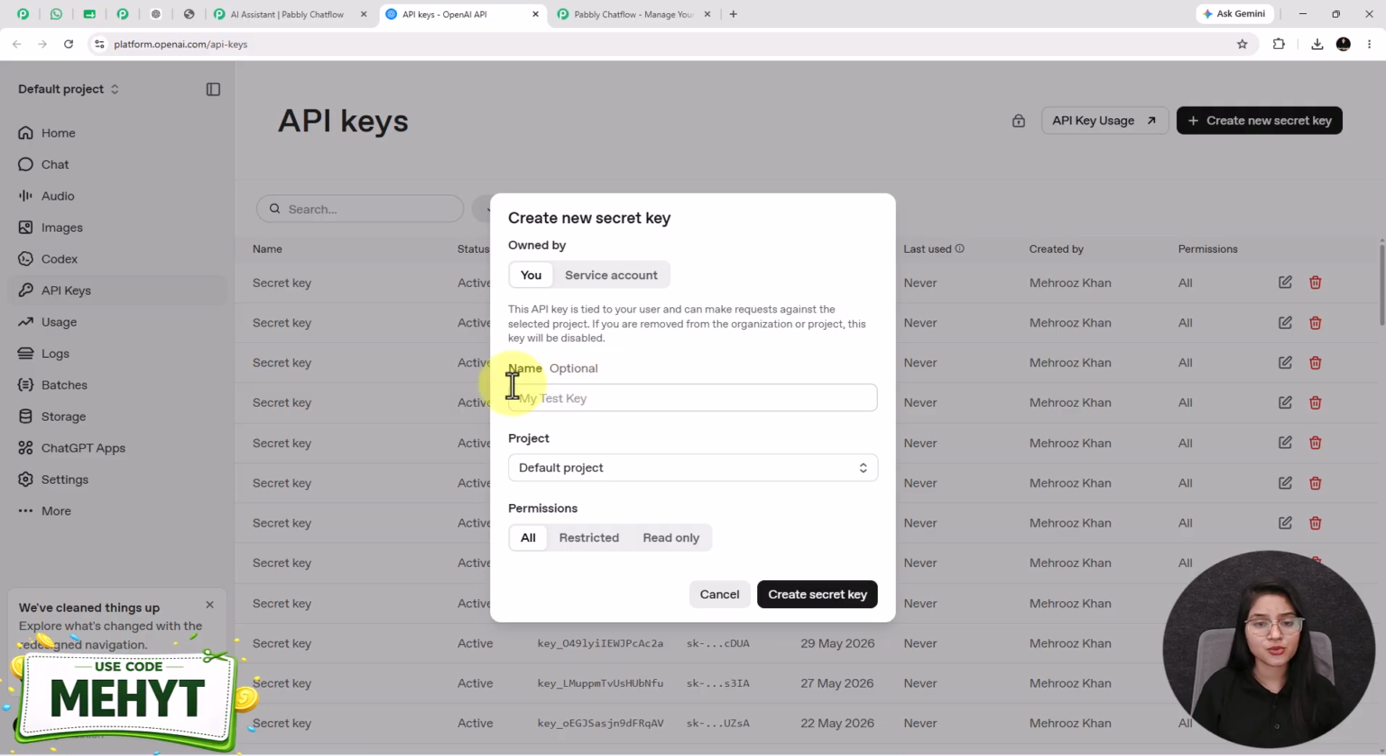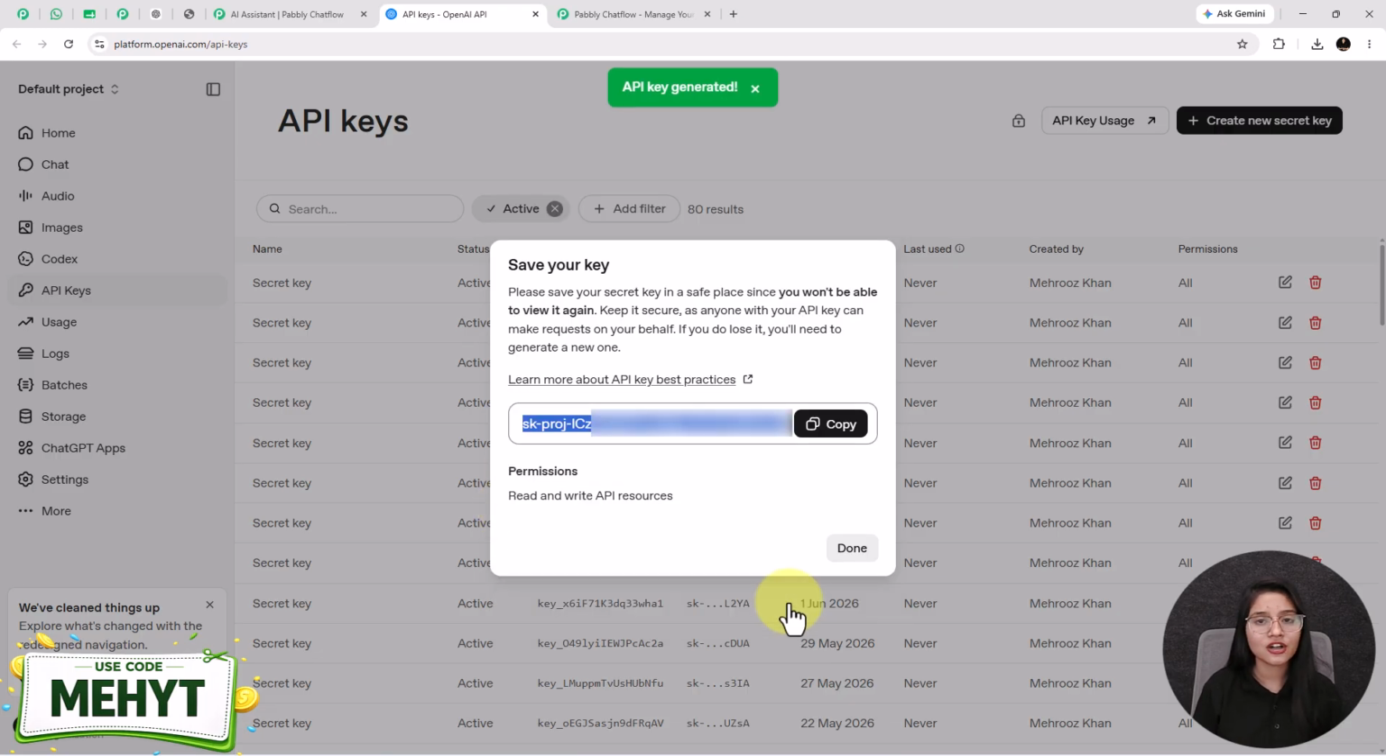Next, the name is optional. You can give it if you want to. Select the project type from here, provide permission, and click on this create secret key button. See, I got my API key. For generating this API key, your OpenAI account needs to be paid.